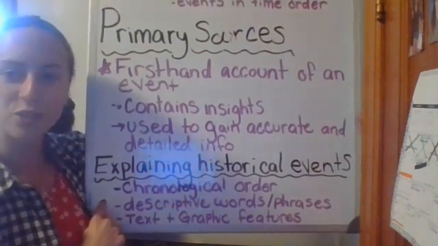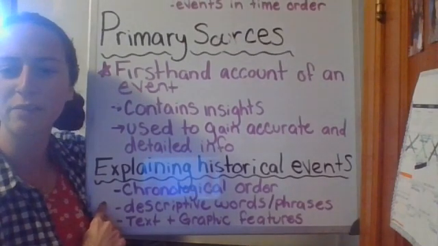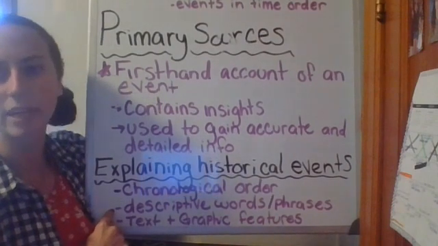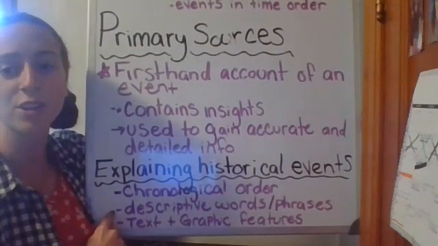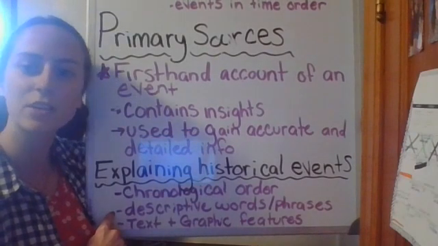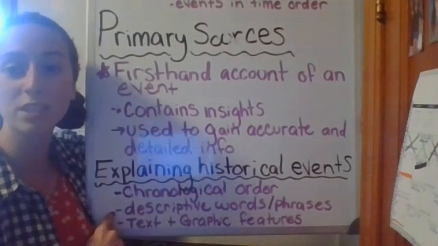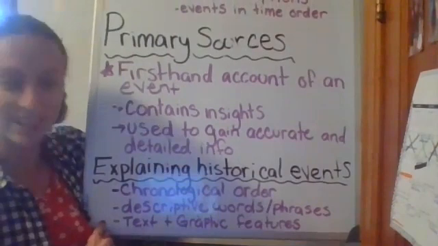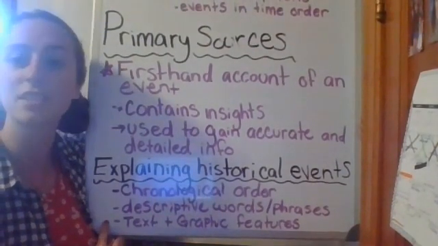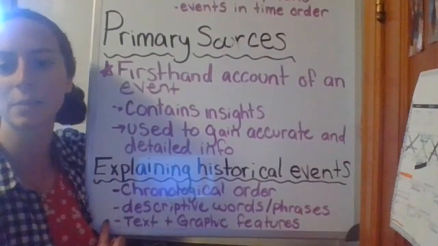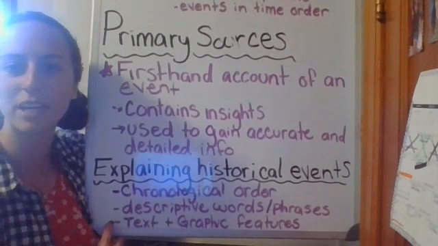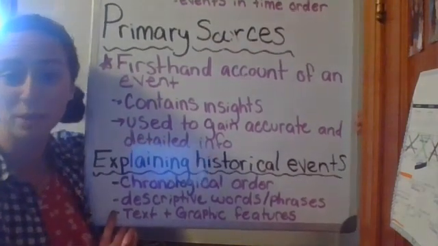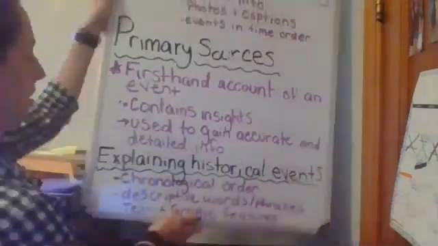You'll also see descriptive words and phrases. Remember when we were talking about figurative language and how that helped add to the story? A lot of times when we are reading narrative nonfictions, the author tries to use as many descriptive words as he or she can so that you are super hooked in the story and can understand that this was a real experience that some people had. The author will also use text and graphic features such as photographs and captions and text boxes. These also help cue you in and add more detail to the story, just reminding you that this was a real thing that happened and that real people had real feelings about this event.